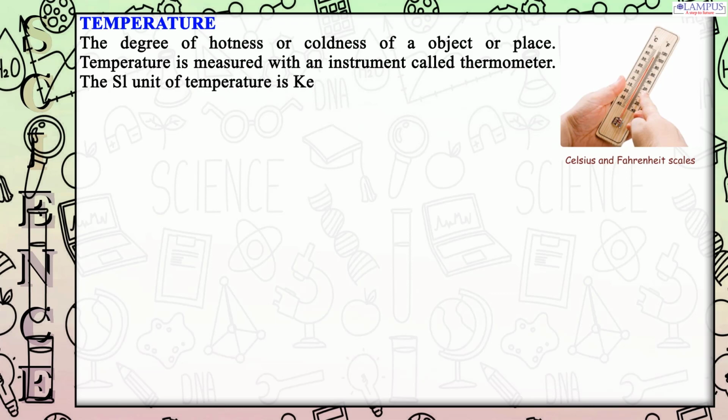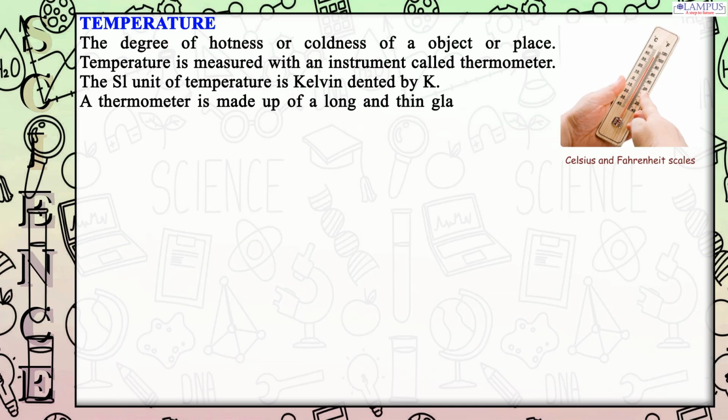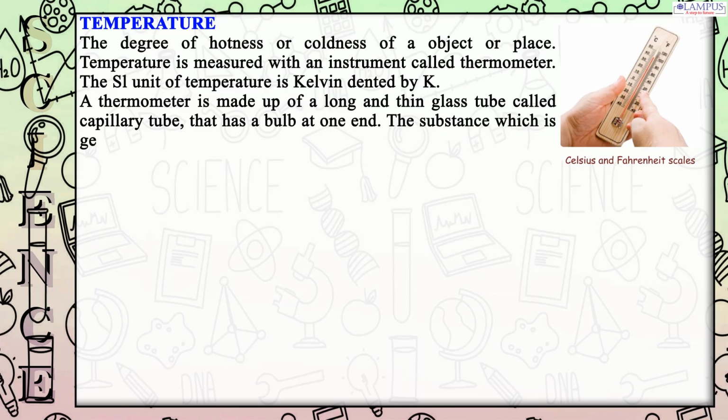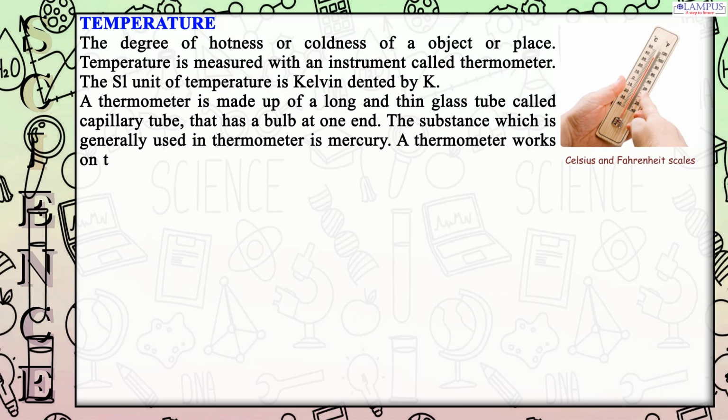A thermometer is made up of a long and thin glass tube called a capillary tube that has a bulb at one end. The substance which is generally used in a thermometer is mercury. A thermometer works on the principle that heat causes expansion. Alcohol is also used in the thermometer.